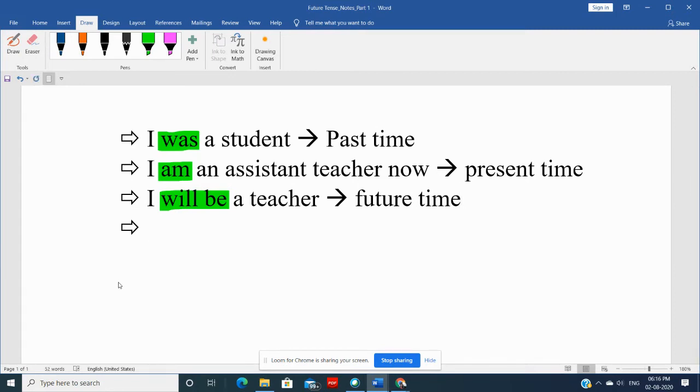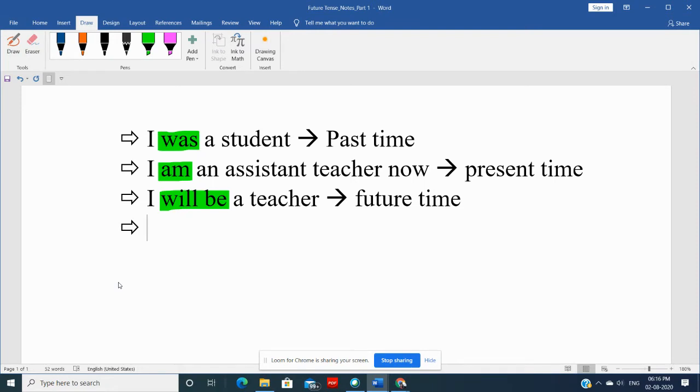Now, let's talk about how you can make it negative. Because of course, it's not that we always talk about positive, all right? We need to mention sometimes negative sentences also. So let's see how you can change this future tense into negative one.